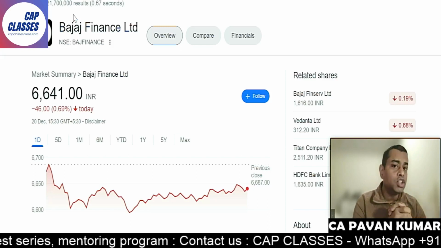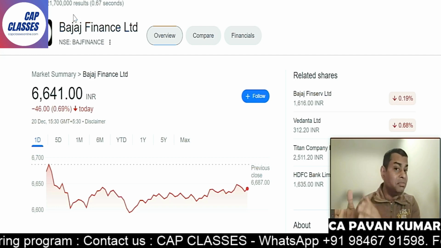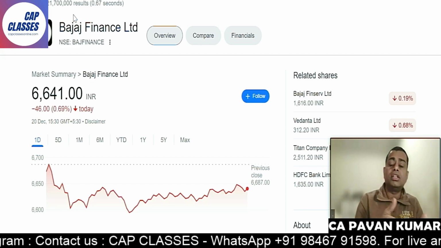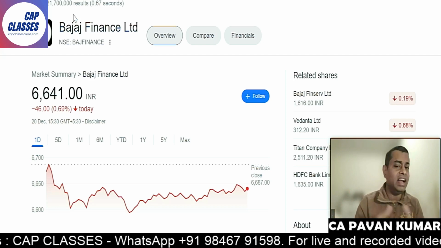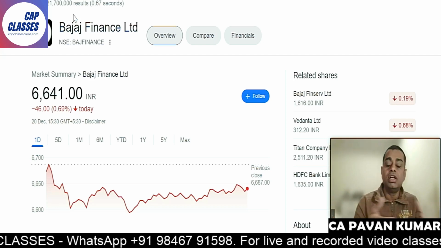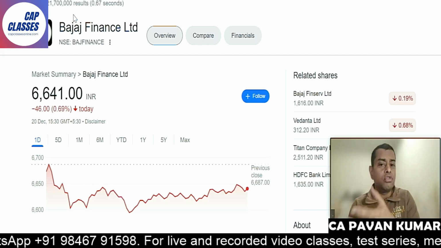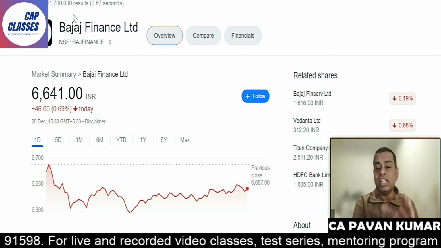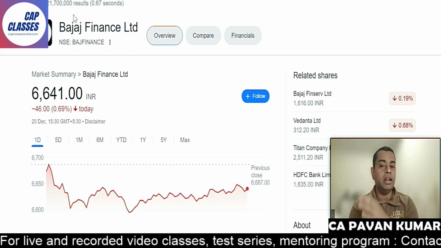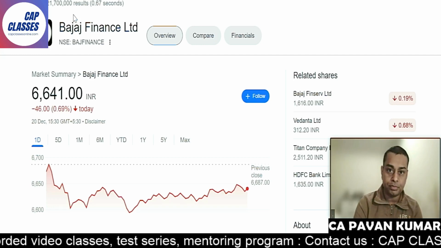You might have heard so many times that this much money put in this company will become so many crores. There are so many examples. If you put 10,000 rupees in Reliance in 1980, it will be equal to so many crores. When you put 10,000 rupees in Wipro in 1980, that will be equal to 600, 650 crores. Like that, you might have heard so many stories. Some of them are even in case studies of IIMs and Harvard.